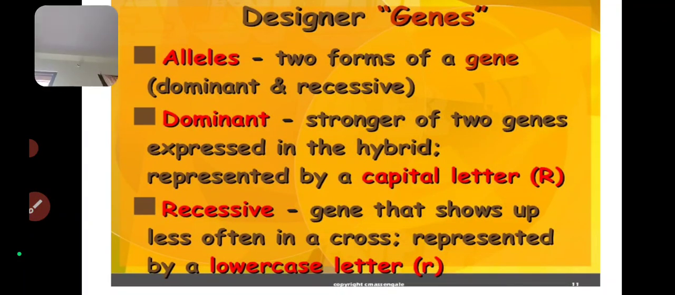Next one is the recessive gene. The recessive gene is completely opposite to the dominant gene. Recessive gene means a gene that shows up less often in a cross, and it is called a recessive gene. This recessive gene is indicated with the lowercase of alphabets.